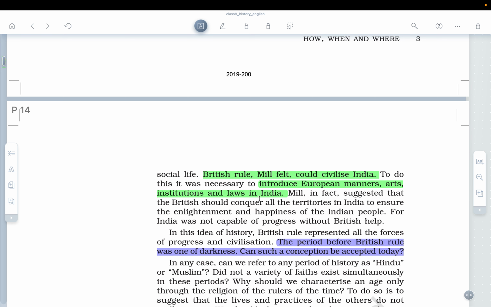So basically, he was of the opinion that European manners, arts, institutions, and laws, which were related to the British era or British period, were important to be introduced in India. Mill, in fact, suggested that the British should conquer all the territories in India to ensure the enlightenment and happiness of the Indian people. But the irony is that never happened.